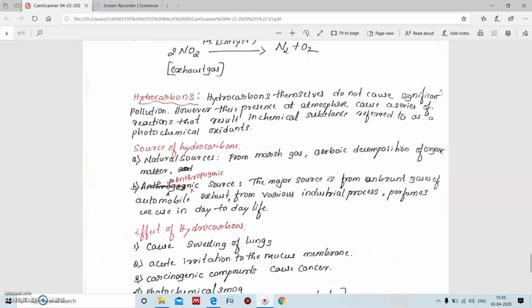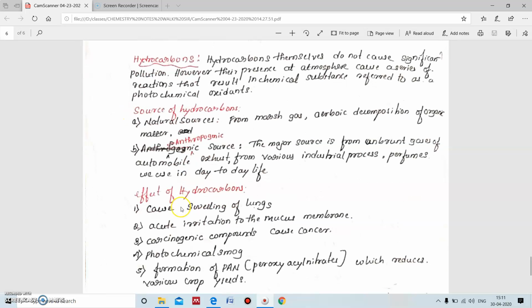The natural sources are aerobic decomposition of organic matter, which adds methane gas, hydrogen sulfide and ammonia to the atmosphere. For anthropogenic sources, the major source is the unburnt gases of automobile exhaust. We know that fuel is made up of hydrocarbons. Hence, if the fuel is not burnt completely, then the unburnt hydrocarbons are added into the atmosphere, and they affect the environment.